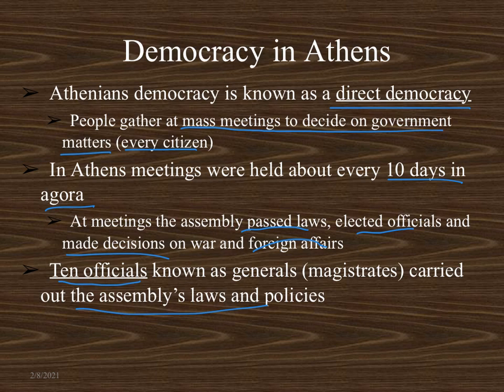Or your parents would be able to attend a meeting and vote directly on laws. But in our representative democracy, we choose people to go make those choices for us. All right, in the Senate, in the House, as president, and the president then chooses the judicial branch.